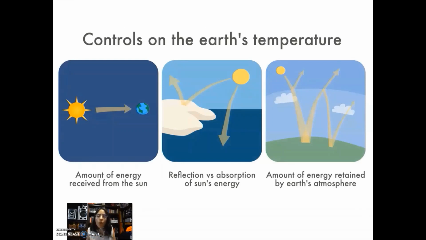So have you ever wondered why it becomes colder in the fall and winter months, or why it is very hot in the summer, or why the Earth is not very cold like Mars or very hot like Venus? It's just the right temperature. Well, it's because there are 3 factors that influence how much energy the Earth receives from the Sun, and how the amount received from the Sun influences its current temperature.